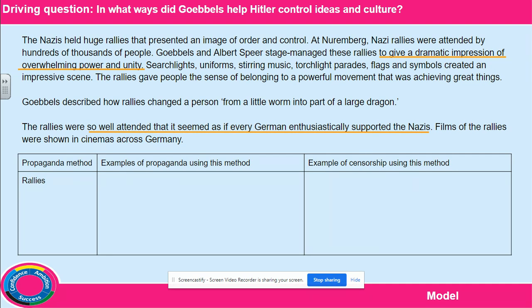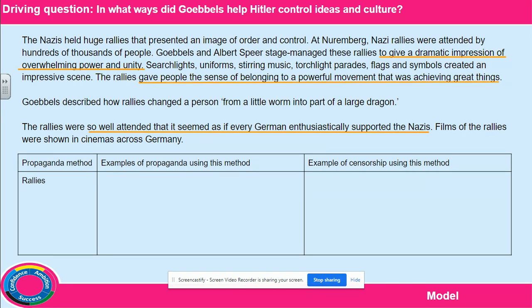Then it carries on. Searchlights, uniforms, stirring music, torchlight parades, flags and symbols created an impressive scene. The rallies gave people a sense of belonging to a powerful movement that was achieving great things. So here we have our next bit that we want to make note of.